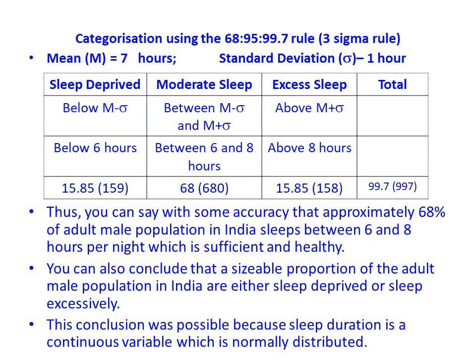Thus, you can say with some accuracy that approximately 68% of the adult male population in India sleeps between 6 and 8 hours per night. You can also conclude that a sizable proportion of the adult male population in India either is sleep deprived or sleeps excessively. This conclusion was possible because sleep duration is a continuous variable which is normally distributed.